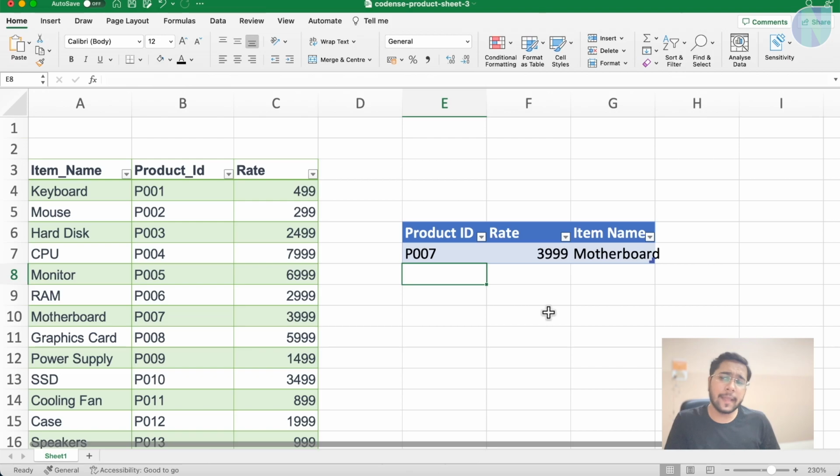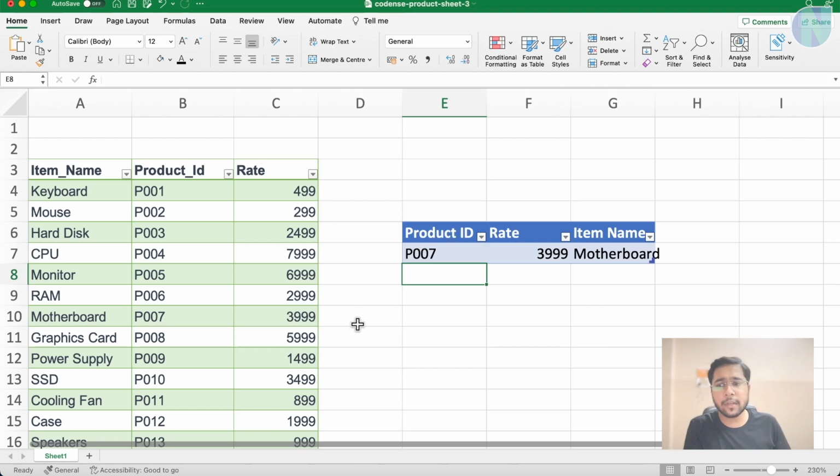So yes, XLOOKUP can do both horizontally and vertically. VLOOKUP can only do vertically. HLOOKUP can only do horizontally. But nowadays, it is much more advanced to use XLOOKUP, and it's easy to use in both ways. So definitely try it out.